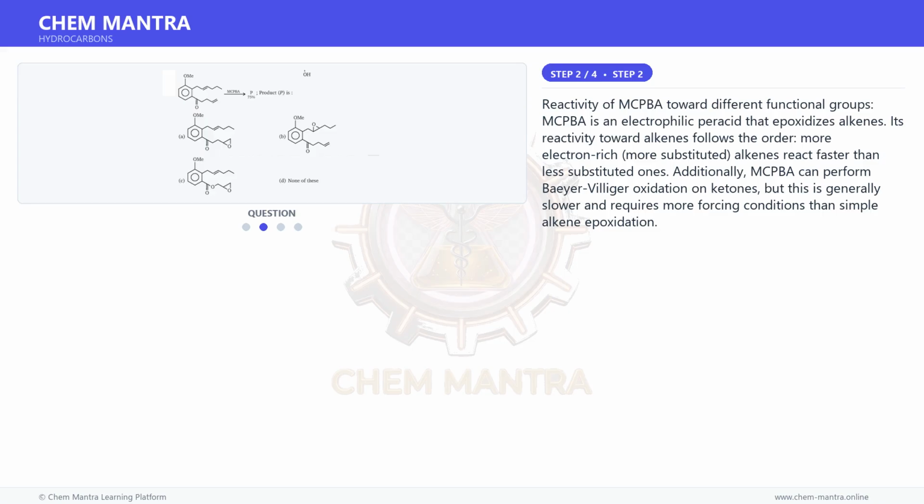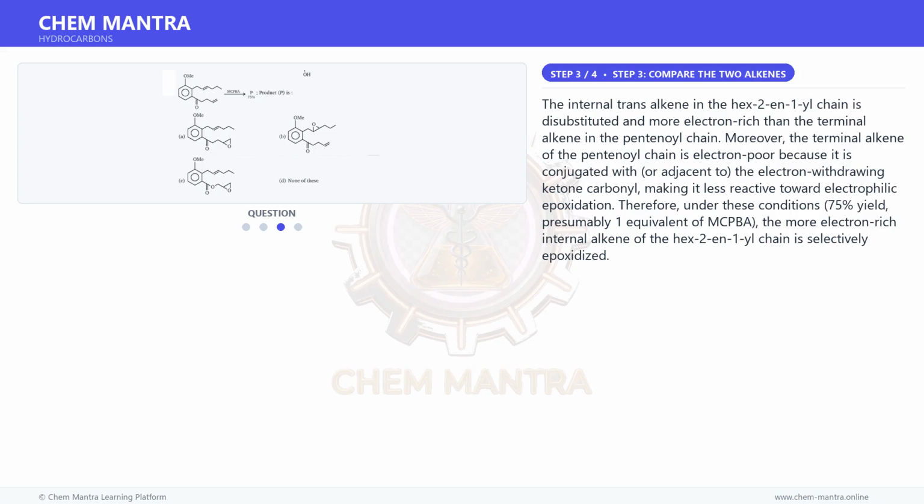Reactivity of mCPBA toward different functional groups. mCPBA is an electrophilic peracid that epoxidizes alkenes. Its reactivity toward alkenes follows the order: more electron-rich, more substituted alkenes react faster than less substituted ones. Additionally, mCPBA can perform Baeyer-Villiger oxidation on ketones, but this is generally slower and requires more forcing conditions than simple alkene epoxidation. Moving on to the next step.